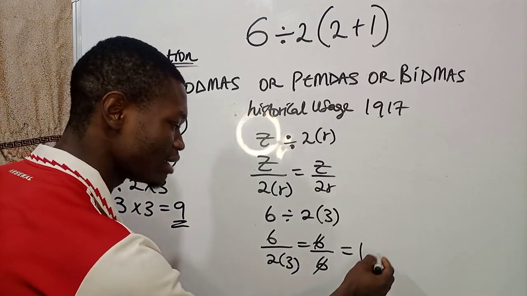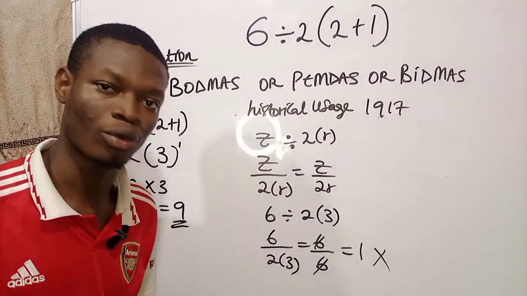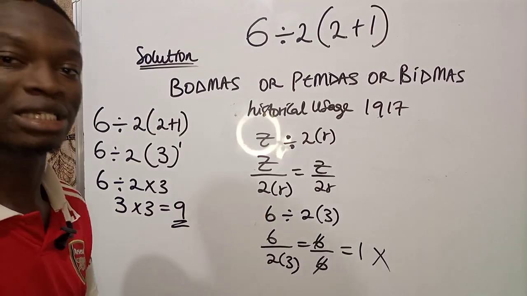So this is the concept they use, but it is wrong. We are no longer using it.